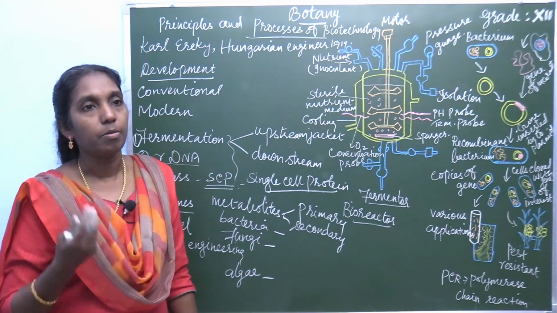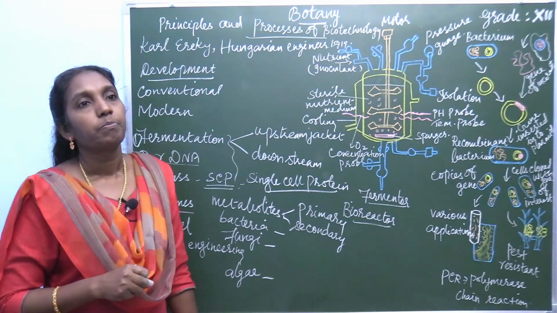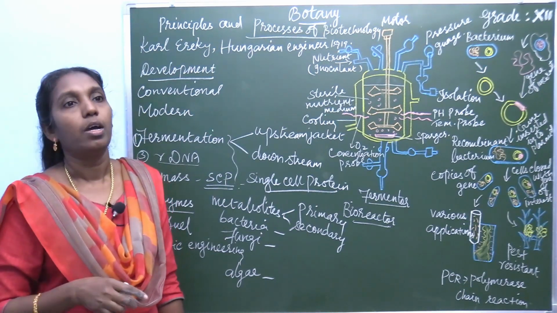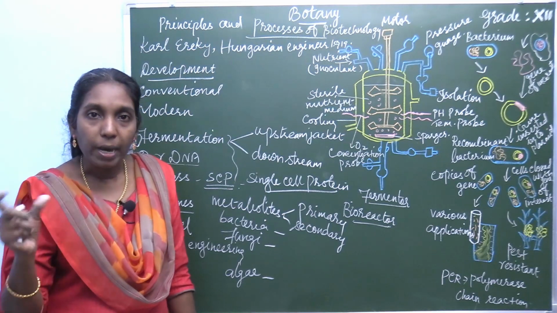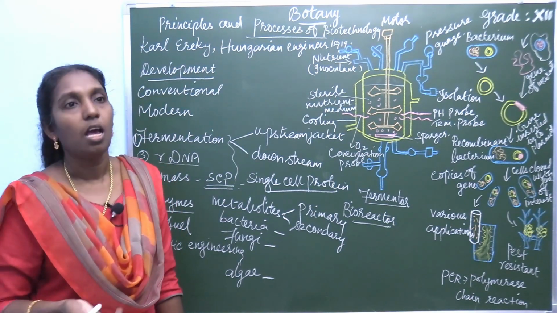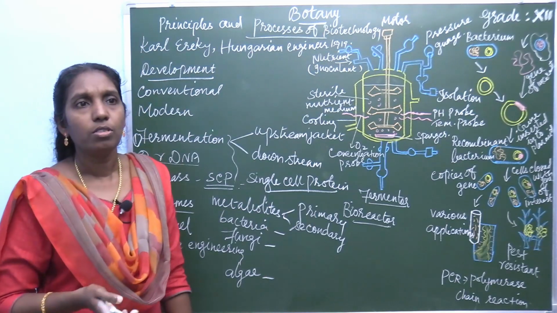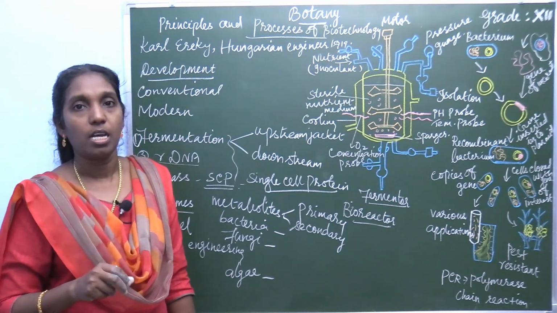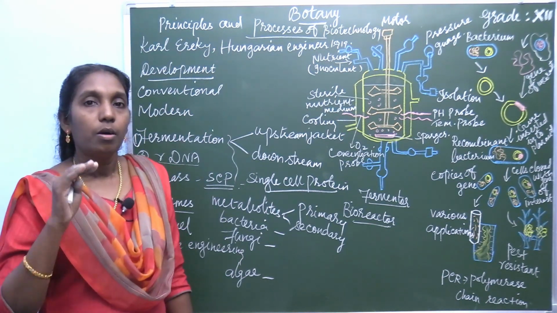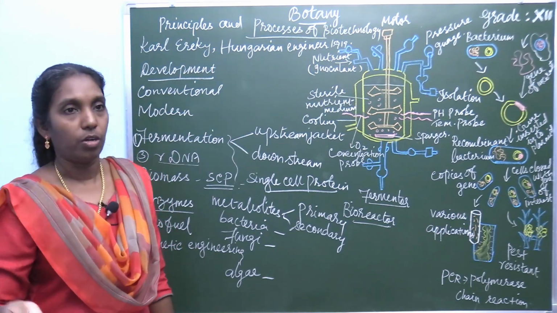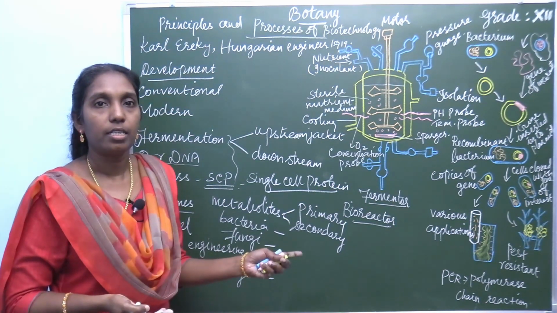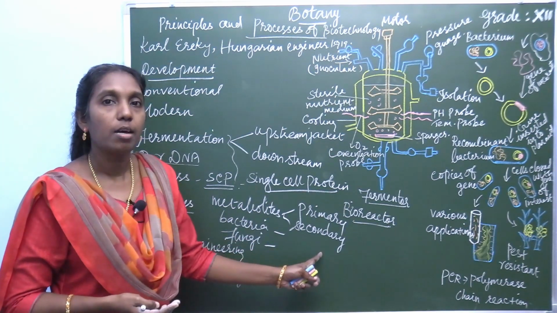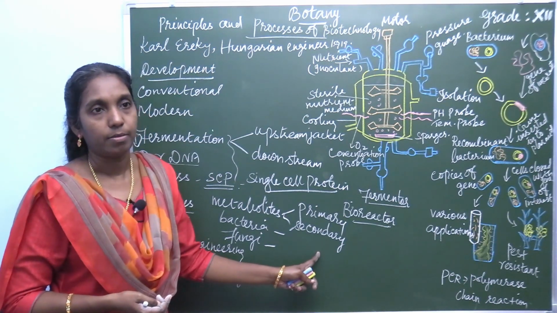For example, penicillin. Here microscopic organisms, here penicillin. Penicillin is obtained from Penicillium notatum, or streptomycin obtained from Streptomyces griseus, and amphotericin obtained from Streptomyces nodosus. Likewise, some compounds are used for producing antibiotics, that is tetracycline. Tetracycline is obtained from Aureophasians. So these are all examples of secondary metabolites.